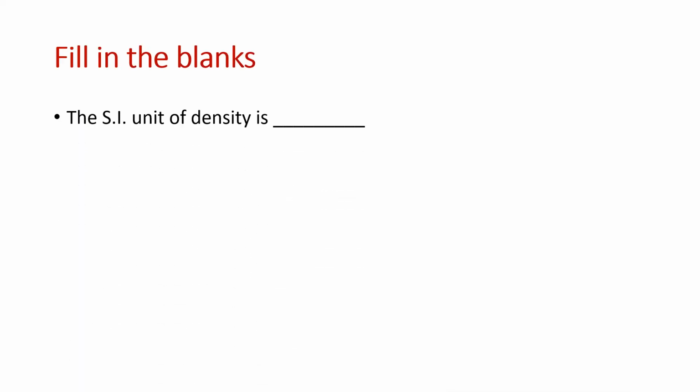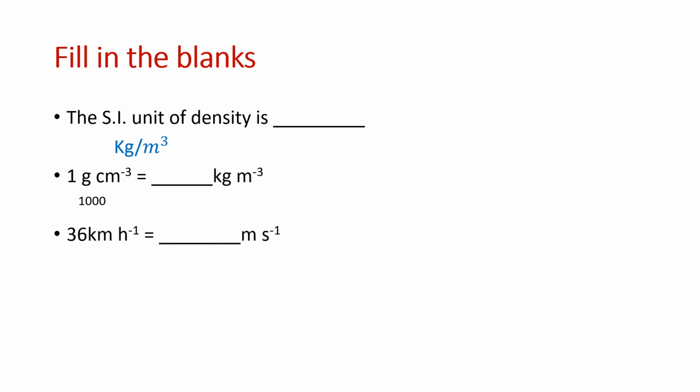Next, the SI unit of density is, I told you, density means mass per unit volume. So kilogram per meter cube. So answer is kilogram per meter cube. Okay. Then next is 1 gram per centimeter cube is, so that you know 1000 kilogram per meter cube. Already we have done a true and false for this. So the answer for the first one is kilogram per meter cube and the second one is 1000.